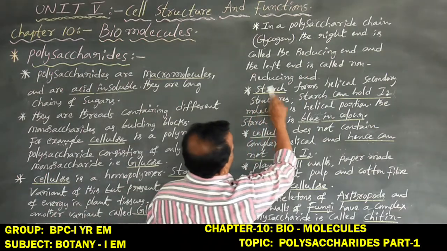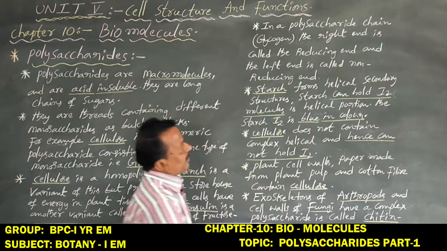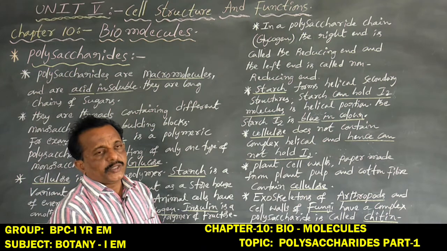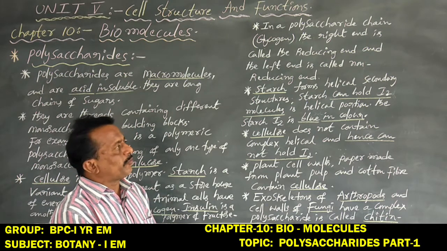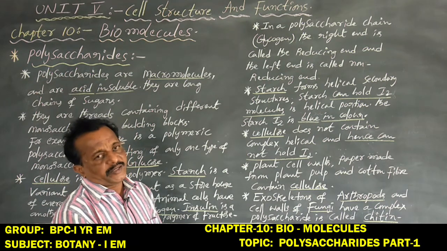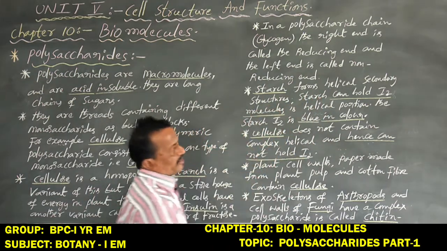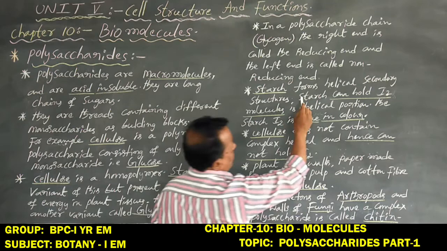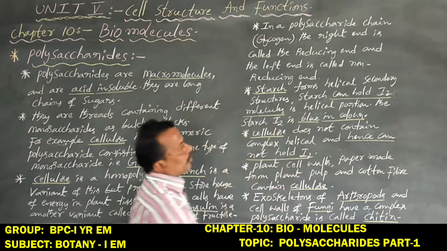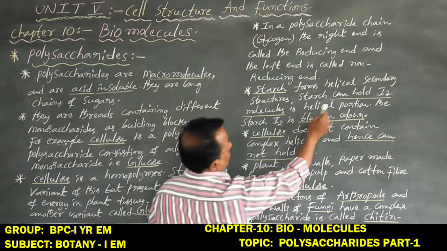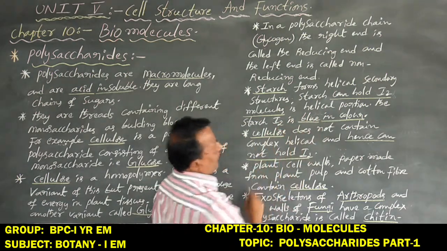Next, starch forms helical secondary structures. The internal structure of starch appears helical. So starch can hold I2 molecules, that is iodine molecules, in the helical portion. Starch-iodine is blue in color.